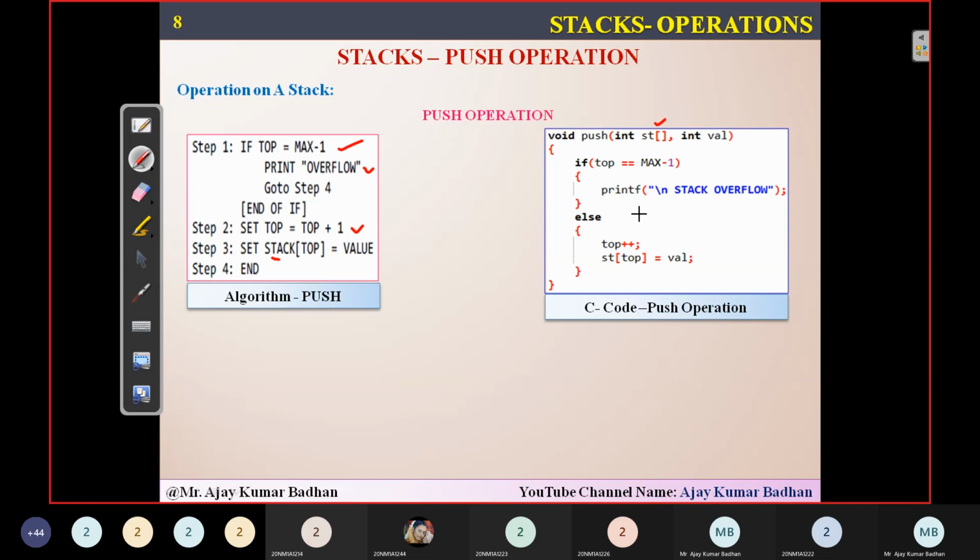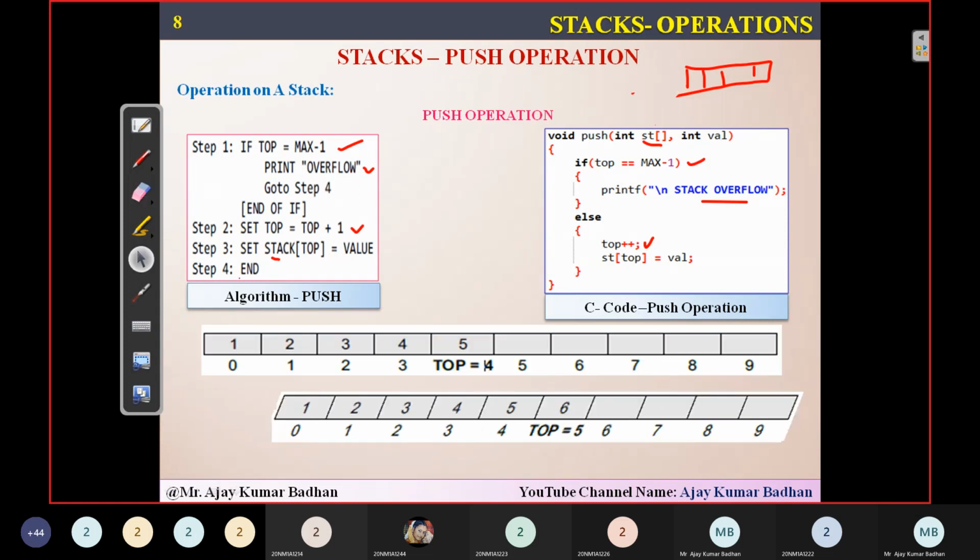And this is a C program for inserting it. Void push, int st, is nothing but the stack which I'm taking, an array. What is the array? Initially, we used to use an array like variable a. So I have used the variable st here, so that you people can understand we are implementing a stack. If top equal to max minus 1, stack is overflowing. Else top plus plus, stack of top equal to value. Same way we can do it for the deletion operation also.